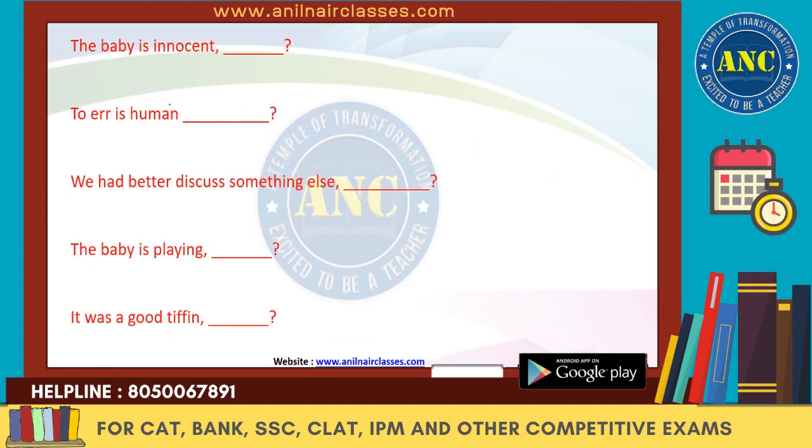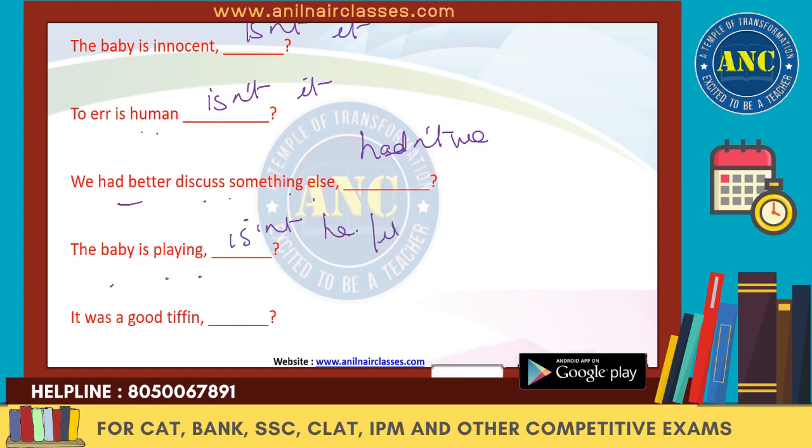Next one. The baby is innocent. So isn't it? To err is human. Isn't it? We had better discuss something else. Hadn't we? Because here had is there, here also had will be there. The baby is playing. Isn't he? Or isn't it, we can say.